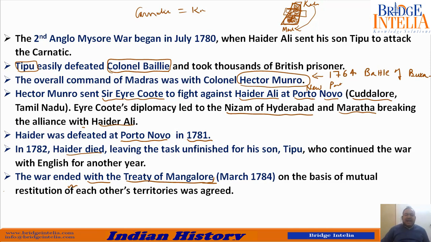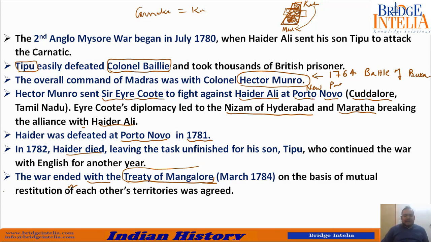So Treaty of Mangalore was signed between whom? Between the British and Tipu Sultan. So when was Treaty of Mangalore signed? At the end of Second Carnatic War, or you can say this brought Second Anglo-Mysore War to an end by signing of this treaty.